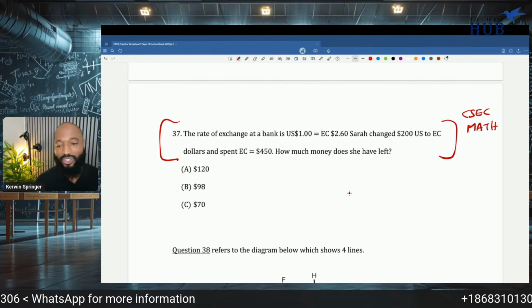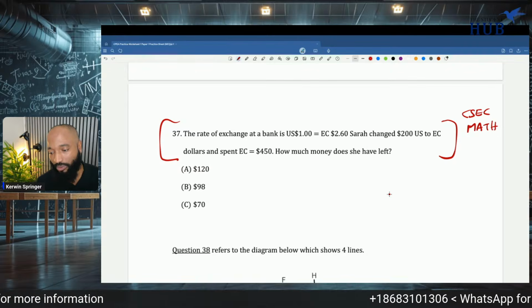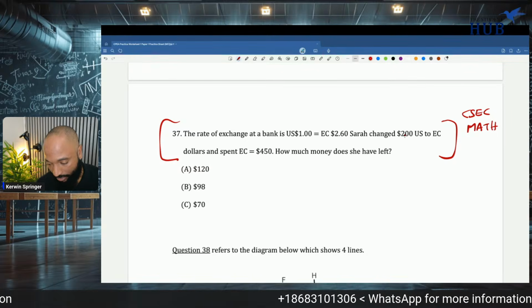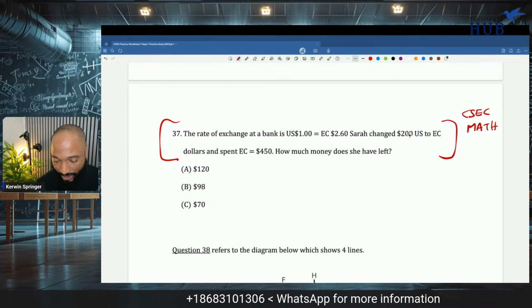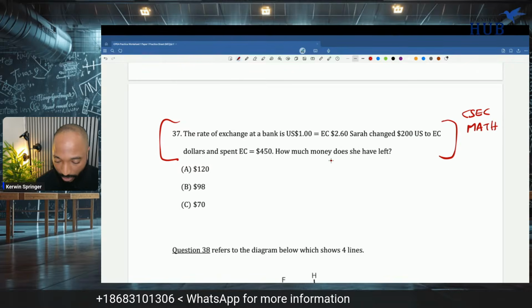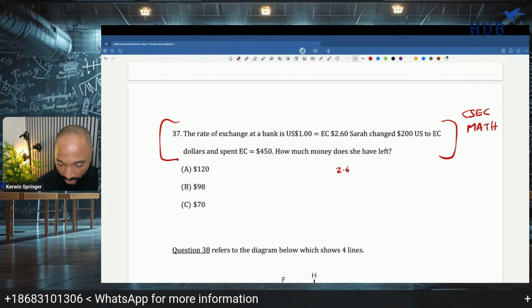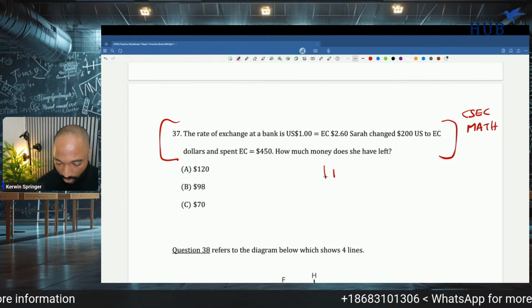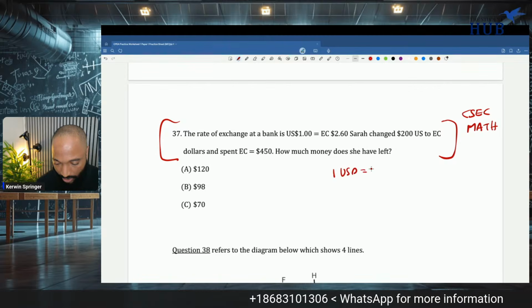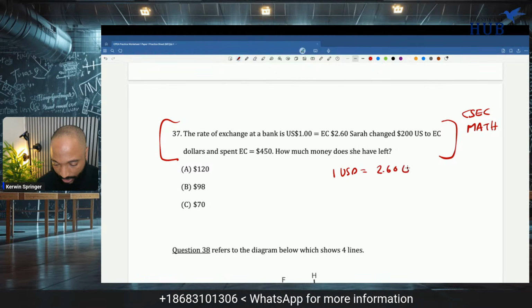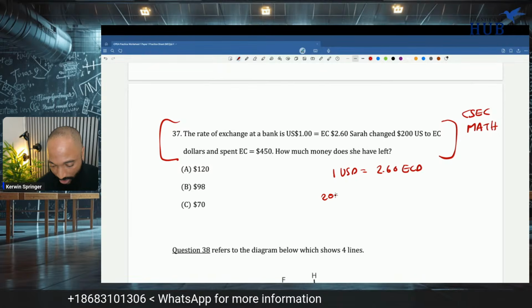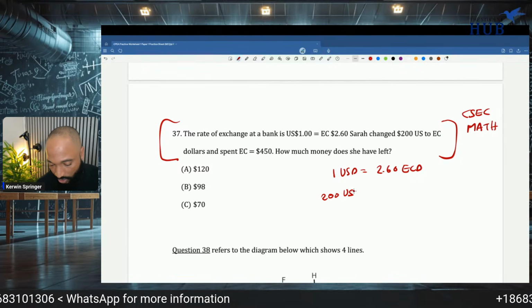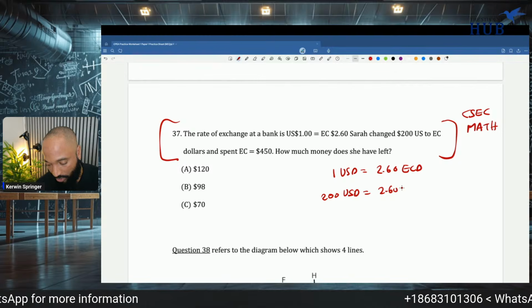26 times 2 is 52, so 520. Let me put some nice working in here. 1 US is 2.60 EC. So 200 US is going to be 2.60 multiplied by 2.